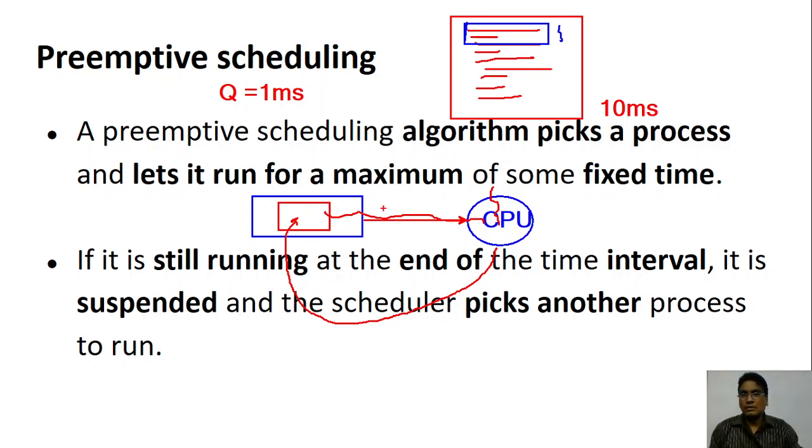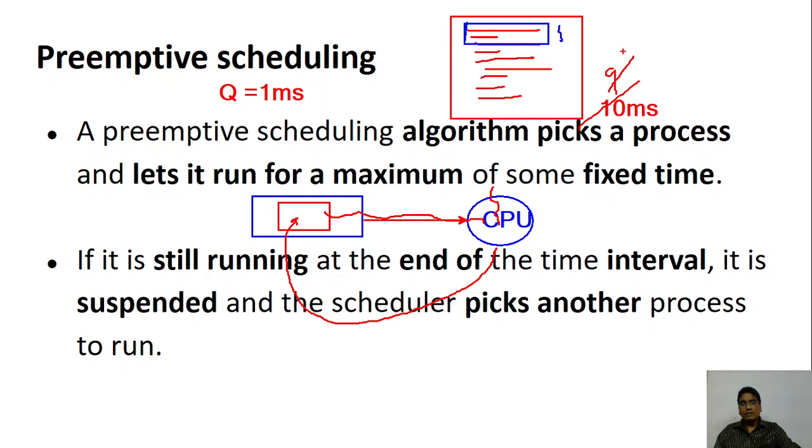You are given one quanta to complete it. If you can't complete it, you come again for the remaining time. The next quanta means two quanta are given. 10 quanta were pending initially. One quanta is consumed, so 9 quanta are remaining, meaning 9 milliseconds remaining.